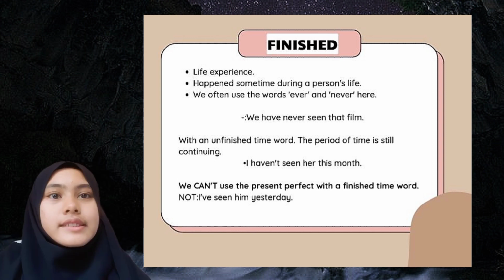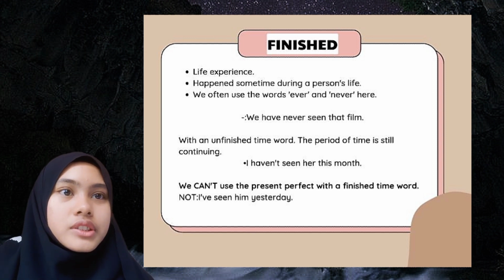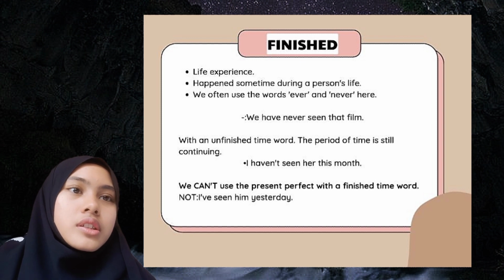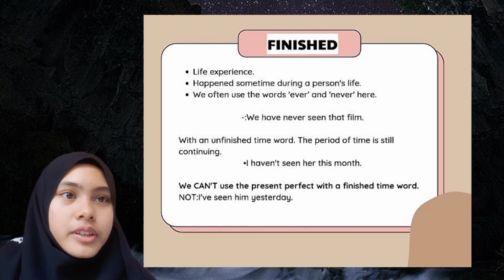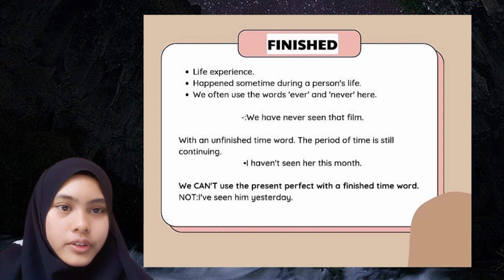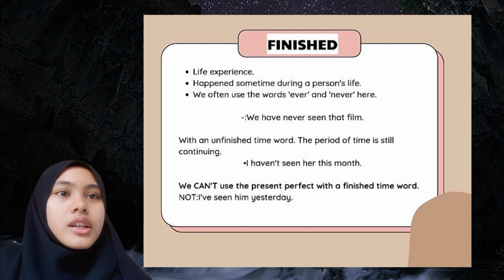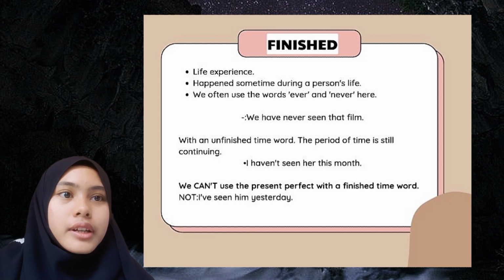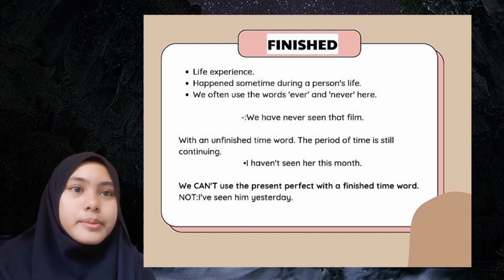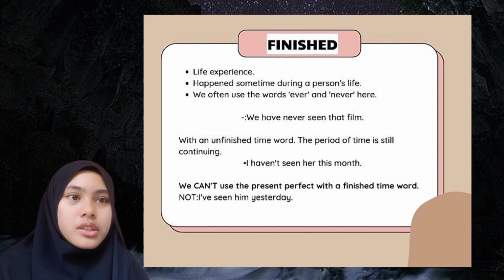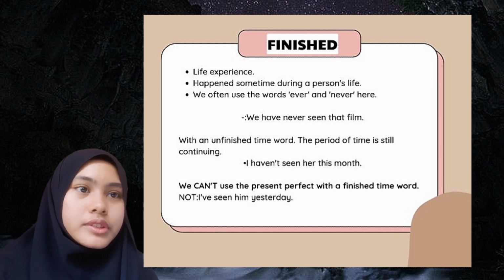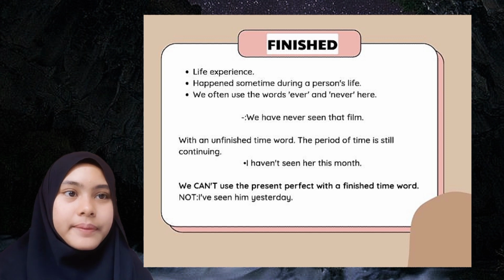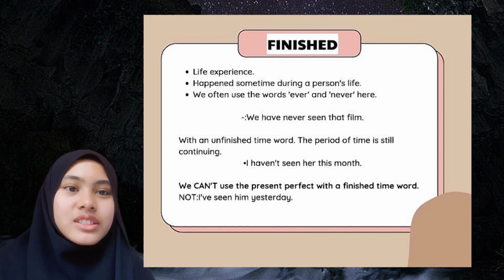Second, with an unfinished time word, such as this month, this week, today. The period of time is still continuing. For example, I haven't seen her this month. As a reminder, we cannot use the present perfect with a finished time word. For example, I've seen him yesterday. This is wrong.